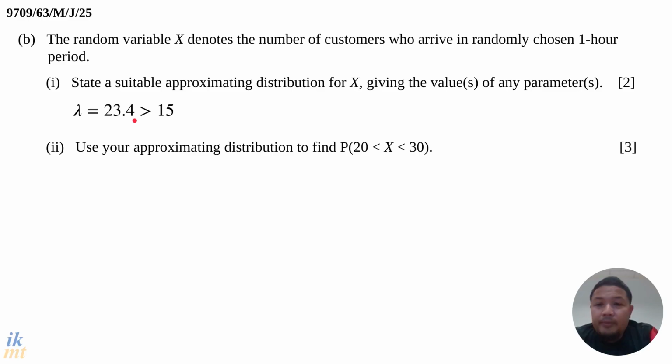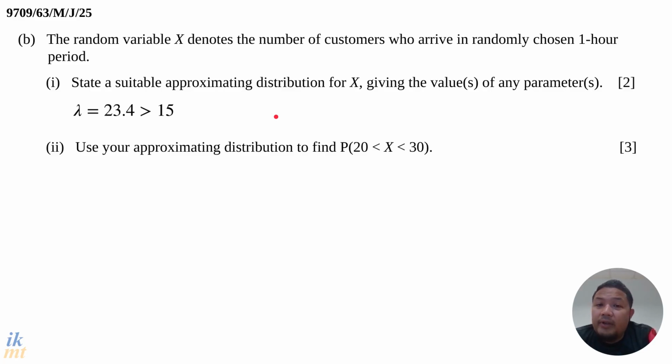Since lambda is big, and we can see lambda is 23.4, what constitutes big for a lambda? For A levels, the standard is if your lambda value is larger than 15, then it's big enough such that we can use an approximating distribution. If lambda is big enough, the approximating distribution that we can use is the normal distribution. For a normal distribution, you need 2 parameters, the mean and the standard deviation, or variance actually.